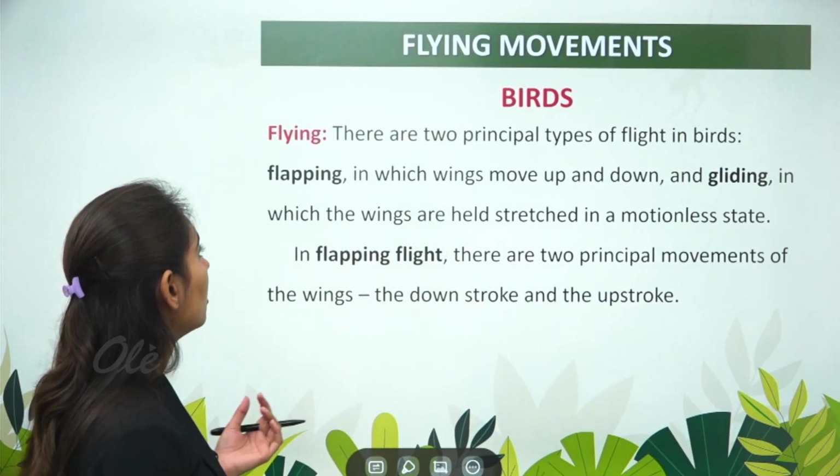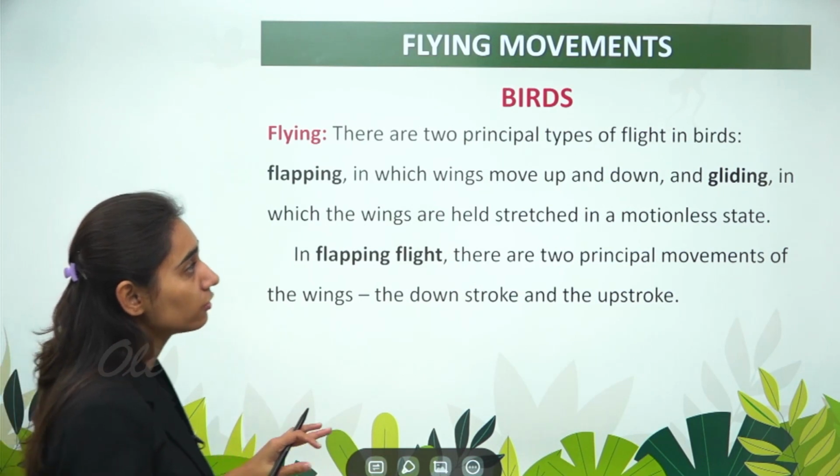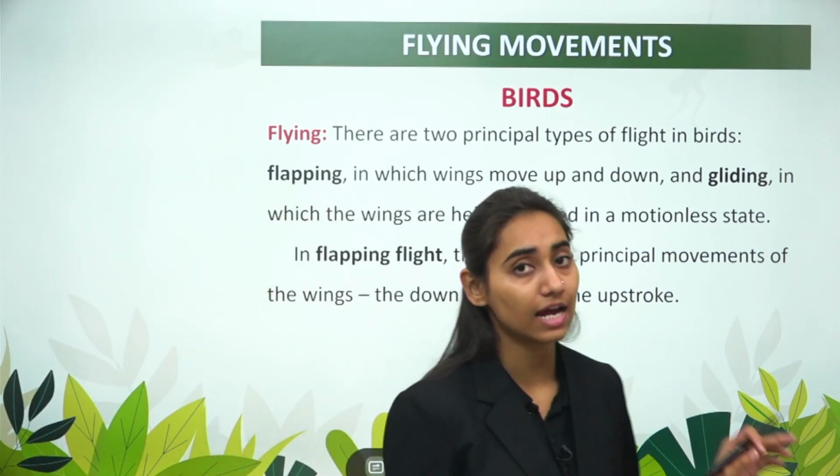Some birds like ducks can also swim in water, and ostrich can run very fast with the help of their long legs. Flying, there are two principal types of flying in the birds, flapping and gliding.